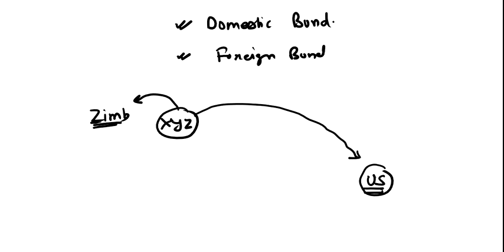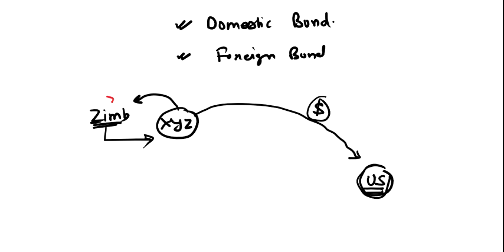What they will do, they will issue the bond in the US, and the currency which is used is the US dollar. This is known as the foreign bond. Again, a company registered in Zimbabwe issuing the bond in the US market, and the currency in which the bond is issued is also the currency of the US. Now why do they have to take the currency of the US?